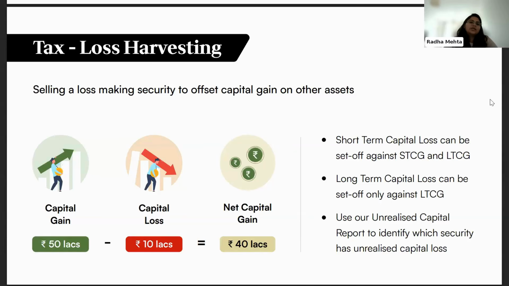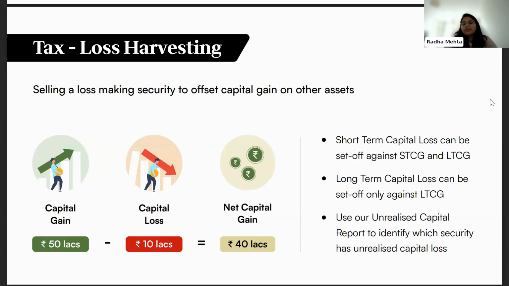Now, how does this actually work in terms of short-term and long-term? Short-term capital losses can be set off against both short-term and long-term capital gains, but long-term capital losses can only be set off against long-term capital gains. And there are certain rules in terms of whether you can claim this short-term loss, whether you can carry it forward, and so on and so forth, as per income tax guidelines, that is, you have to file the return up to a specific date, etc.